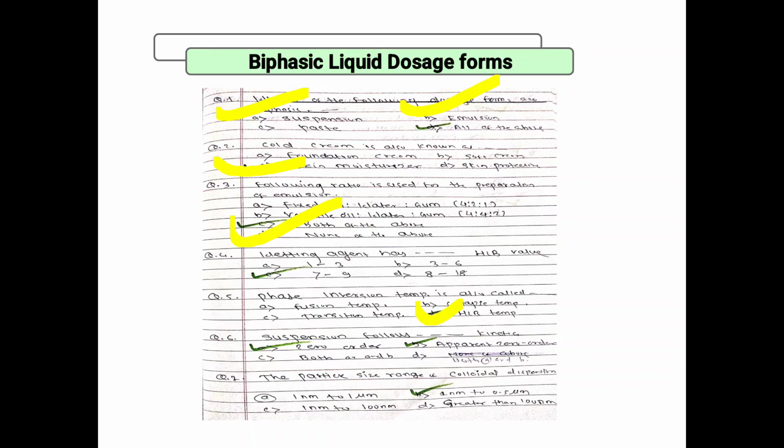Next, suspension follows zero order reaction, zero order kinetics. Next, particle size range: colloidal dispersion is 1 nanometer to 0.5 micrometer. Coarse is larger, greater than size 1 micrometer to 5 micrometer, that is coarse.